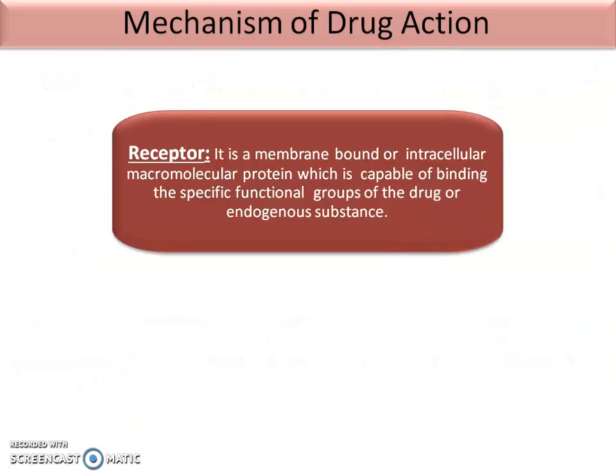Then next, we see what is meant by receptor. Whenever we discuss the mechanism of drug action, we have to know what is meant by receptor. Receptor is a membrane-bound or intracellular macromolecular protein. Receptors are protein in nature. These are macromolecular proteins which are capable of binding the specific functional groups of the drug or the endogenous substances. Receptors are very specific in their action and they bind to specific functional groups only.